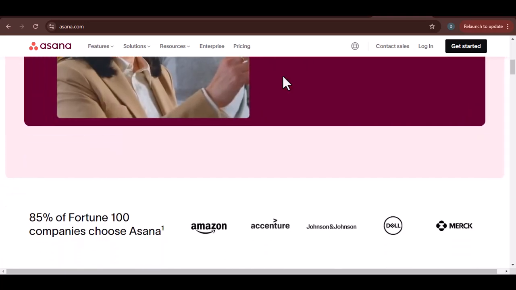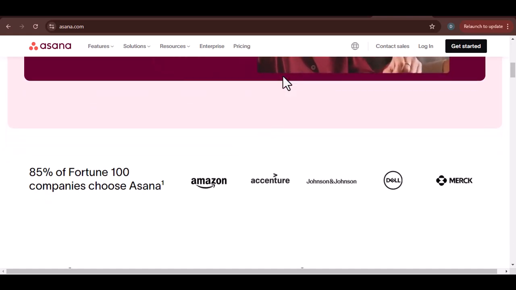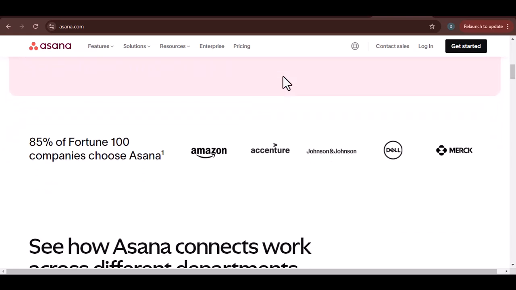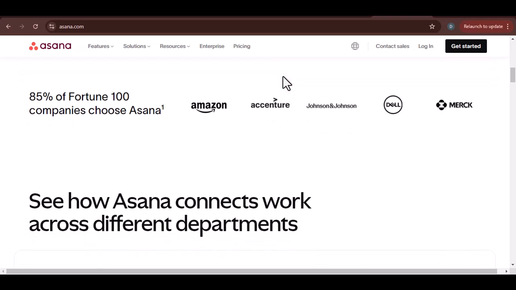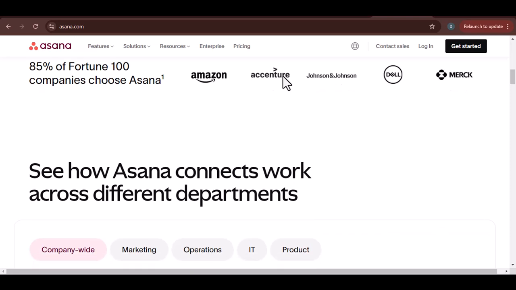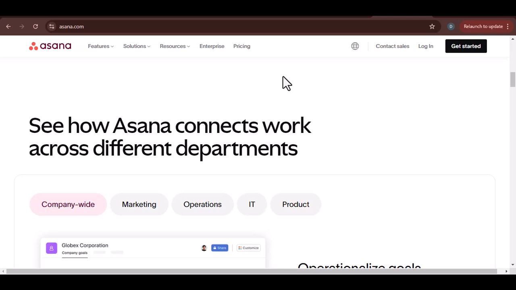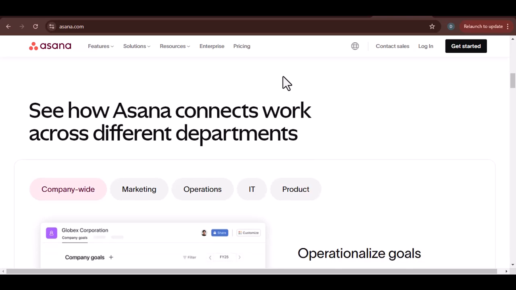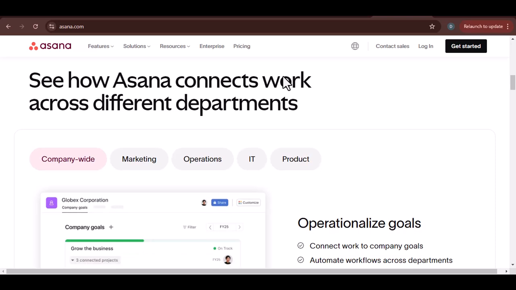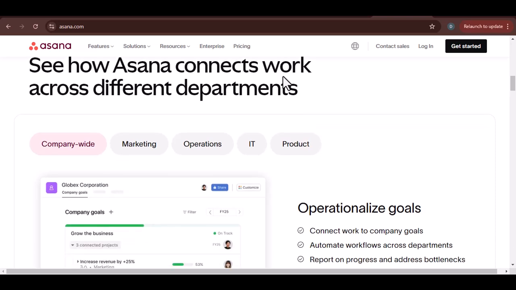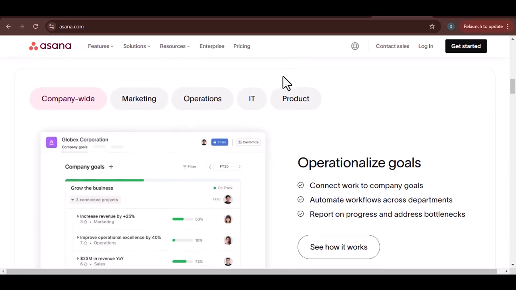The free plan breakdown. Let's break down what you can and can't do with Asana's free plan. Unlimited projects. Yes, you can create as many projects as you need, which is great for individuals and small teams. Unlimited tasks. You can add as many tasks to your projects as you want, making it easy to break down larger projects into smaller, manageable steps. Basic task management features. The free plan includes essential features like task descriptions, due dates, assignees, and comments.